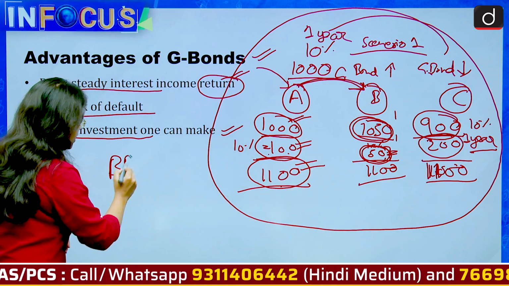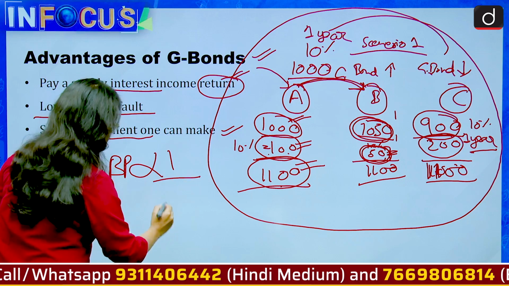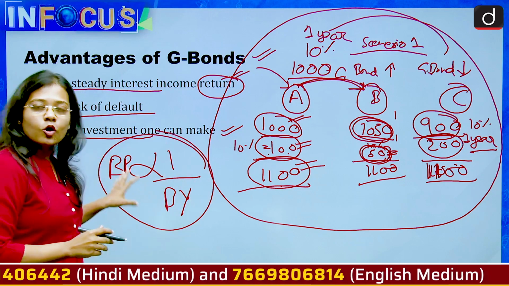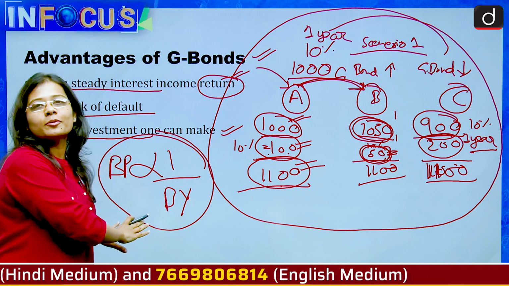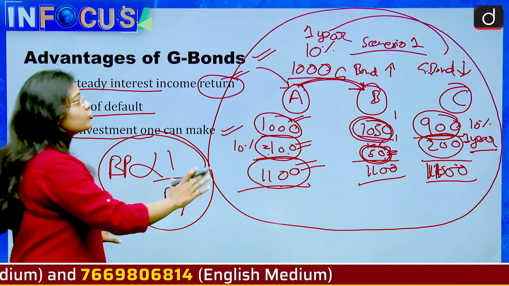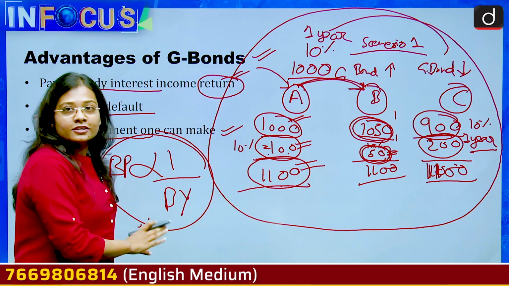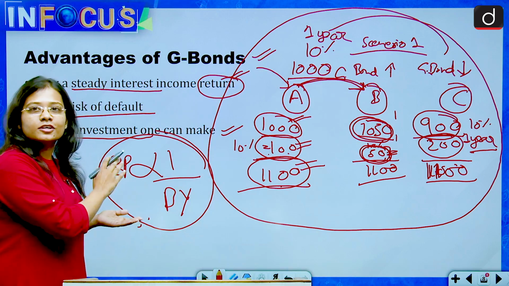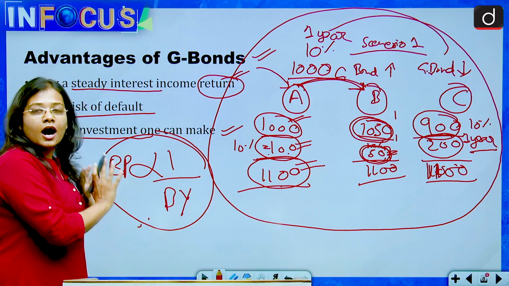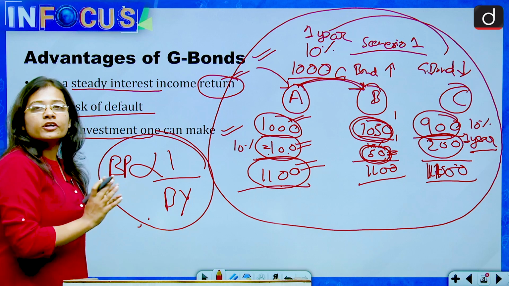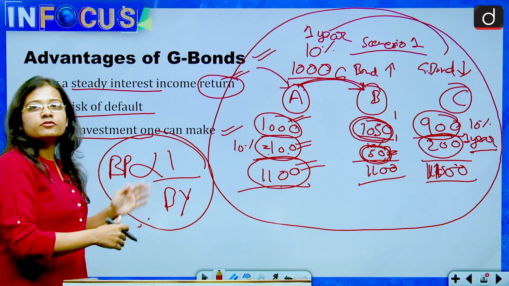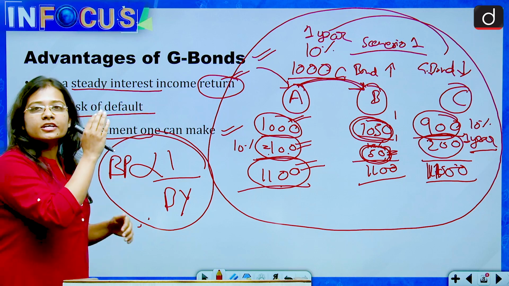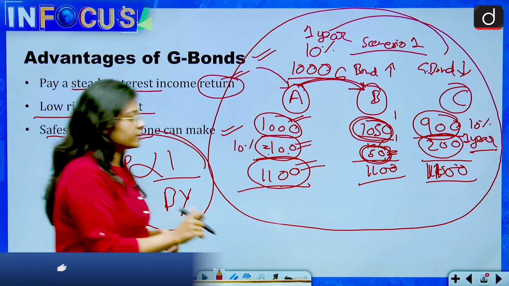This is the concept which is important from exam perspective. Even if you do not remember all this, this is the concept that you need to remember, and this is what is asked: how is bond price related to bond yield? They are inversely proportional. If the bond yield is high, bond price is low. If the bond price is high, bond yield is low. It is always inversely proportional.